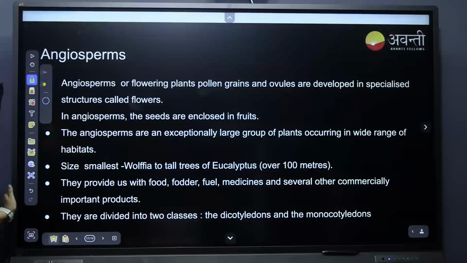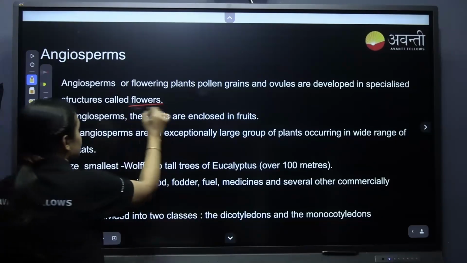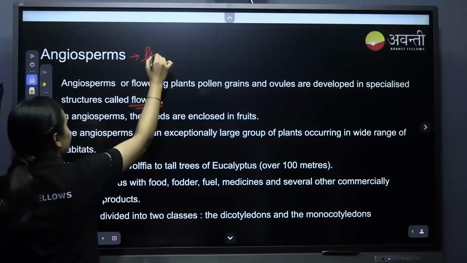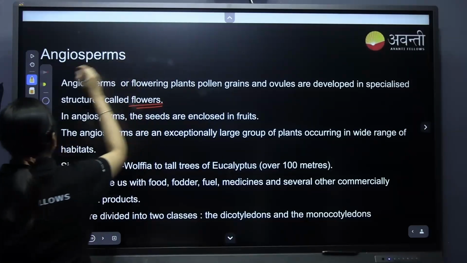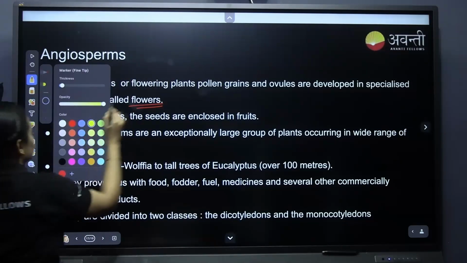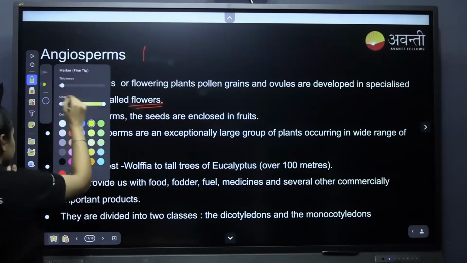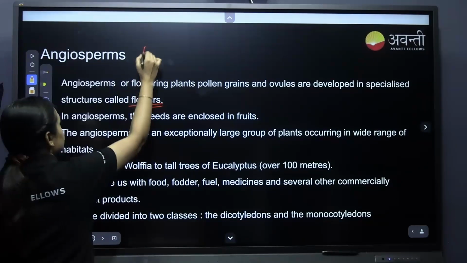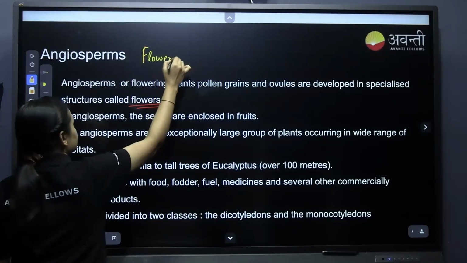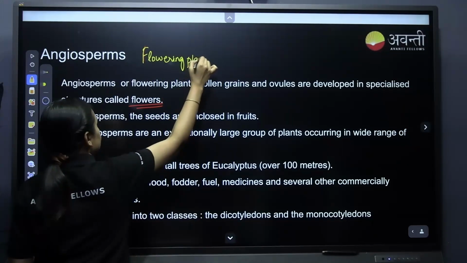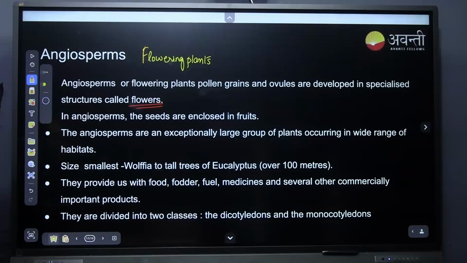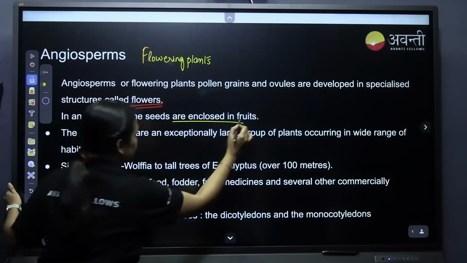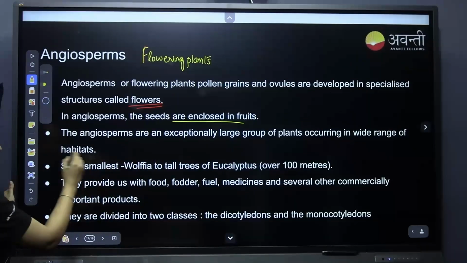Now coming to the angiosperms. Angiosperms are the flowering plants. They have pollen grains and ovules that are developed in specialized structures called flowers. That's why we call them angiosperms, the flowering plants. Their seed is enclosed within a fruit, and they are an especially large group.